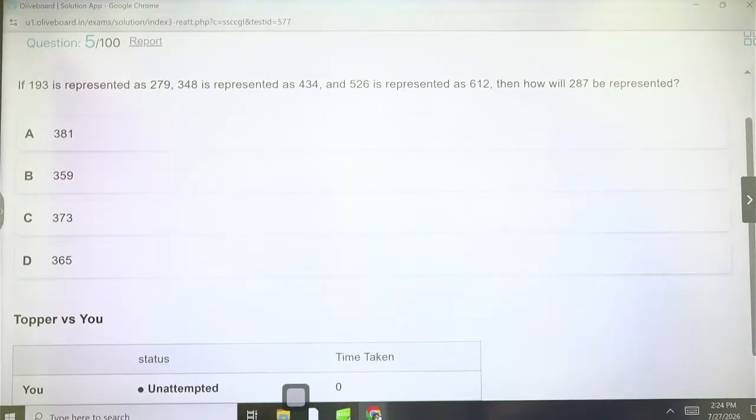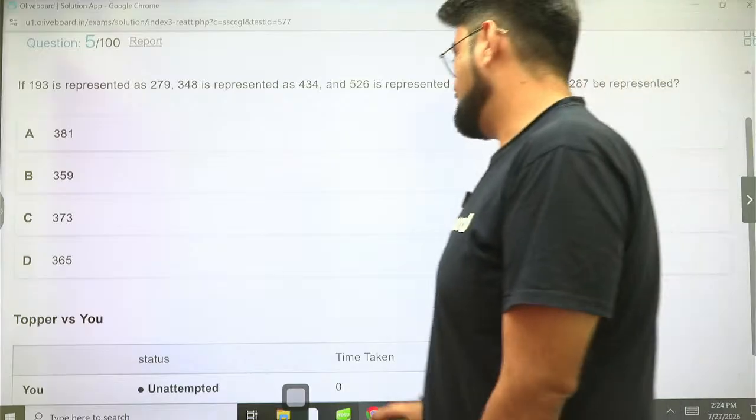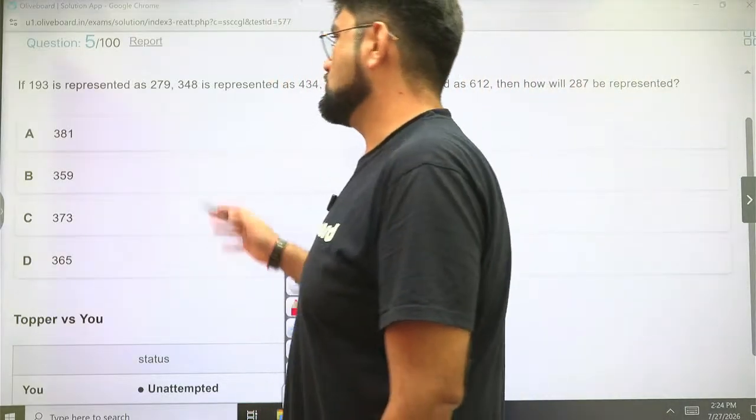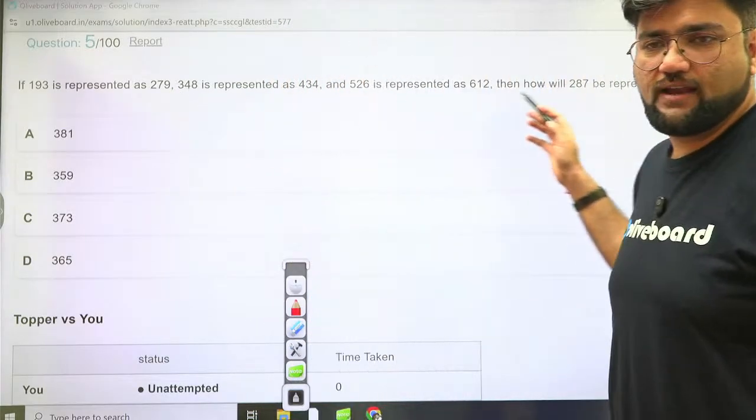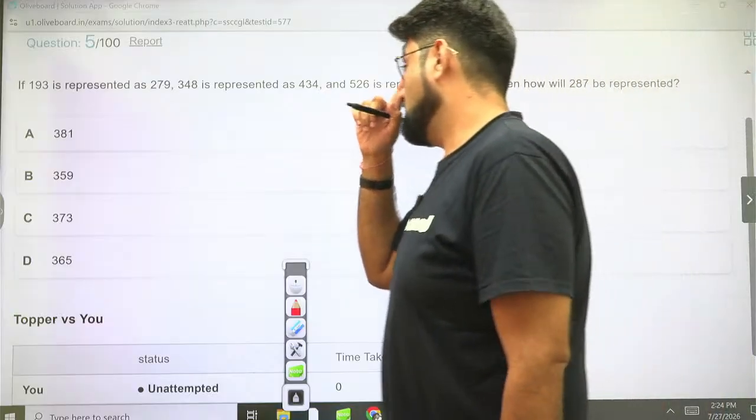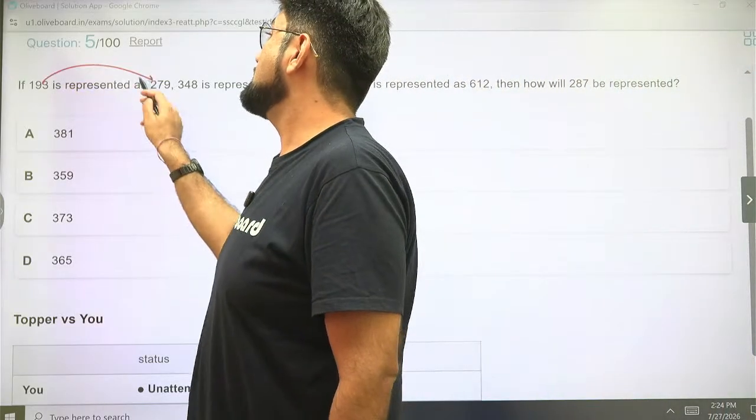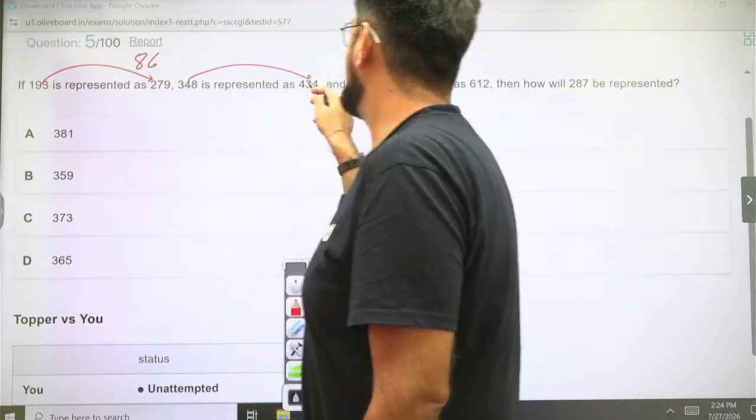193 is represented as 279, 348 as 434, 526 as 612, and how would 287 be represented? If you observe it very carefully, this is just like an analogy question. We have just written it in the form of a language in a sentence. But in this analogy, if you check the difference, it's 86 units here, 86 units here, 86 units here.